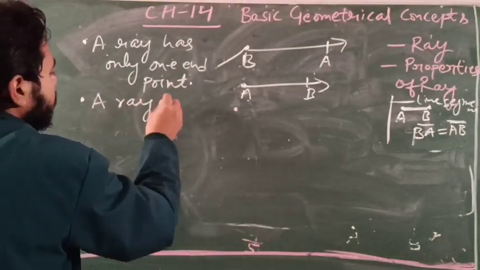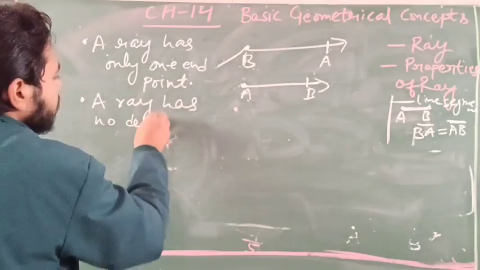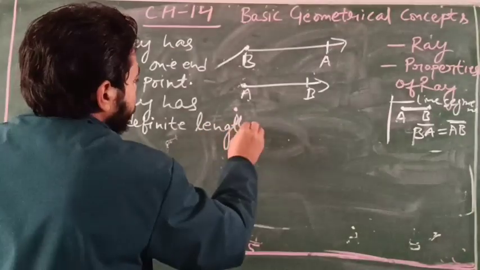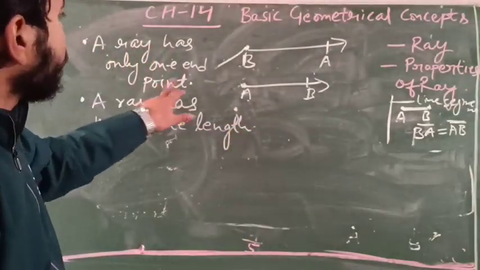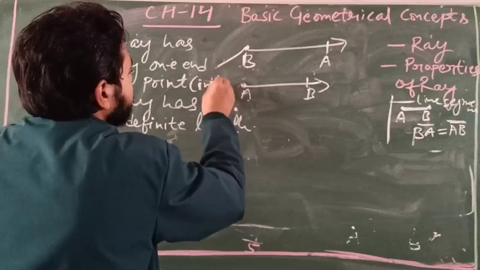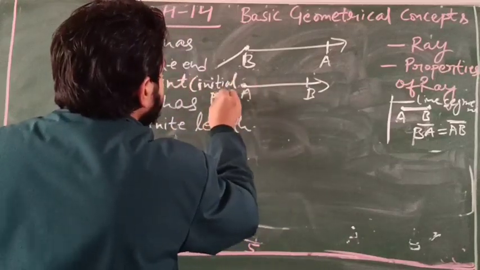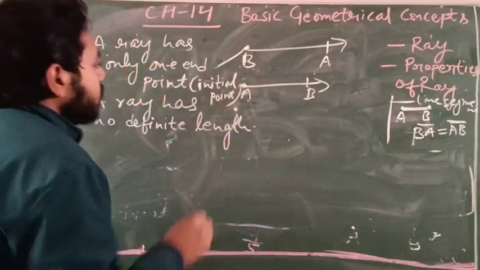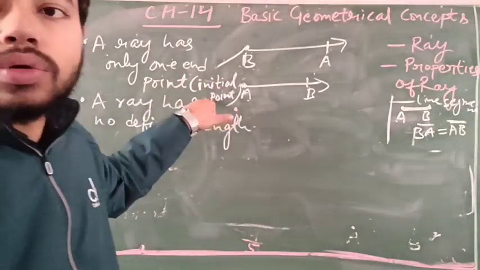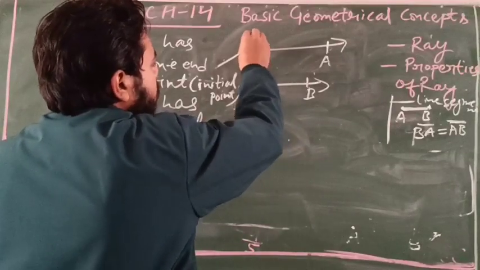A ray has no definite length. So here you see that a ray has one end point, and that point is also known as the initial point.